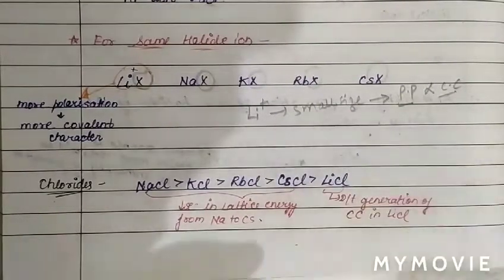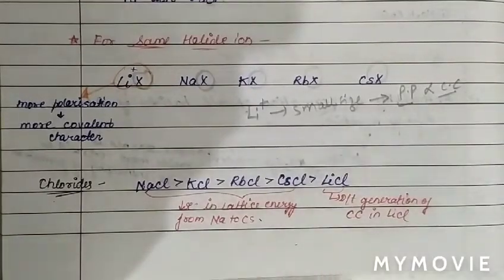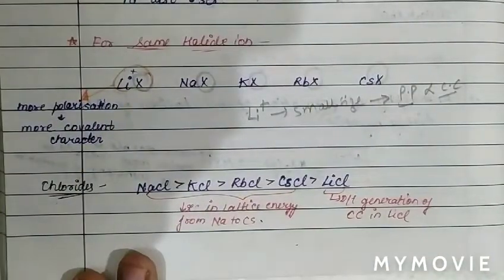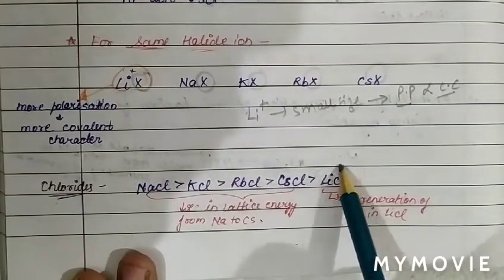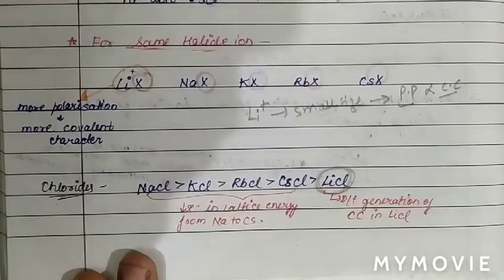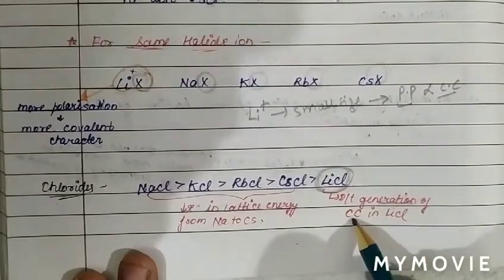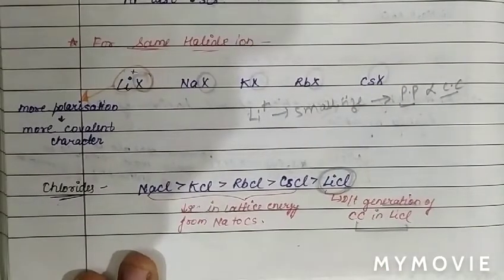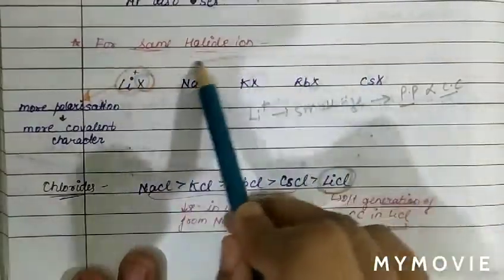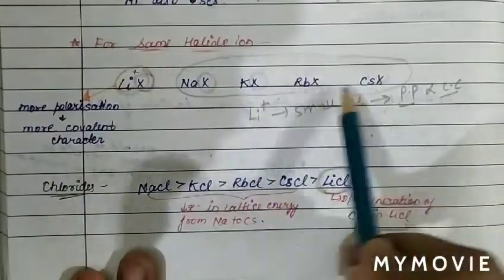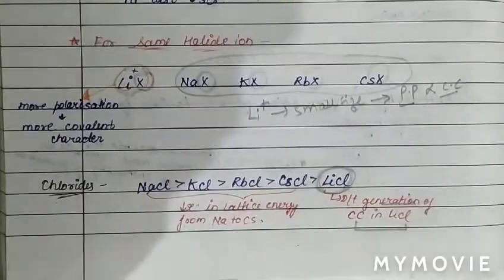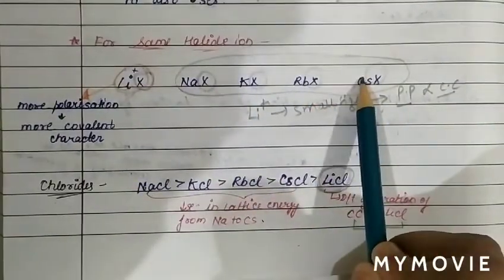Due to the small size of Li+, it has more polarizing power and more covalent character. So basically lithium halide has more covalent character. So lithium chloride will come last. As we know, due to the generation of covalent character in LiCl, while sodium, potassium, rubidium, cesium halides are all ionic, except lithium halide which is covalent. So for the others we will compare the lattice energy.